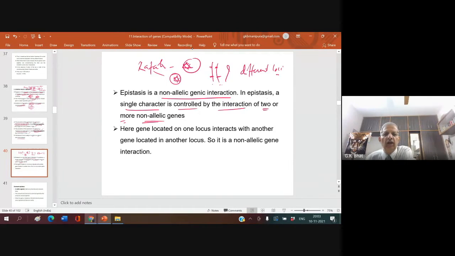Here, a gene located on one locus interacts with another gene located in another locus on the same chromosome or a different chromosome. So it is a non-allelic gene interaction.